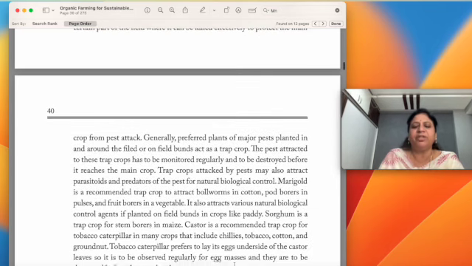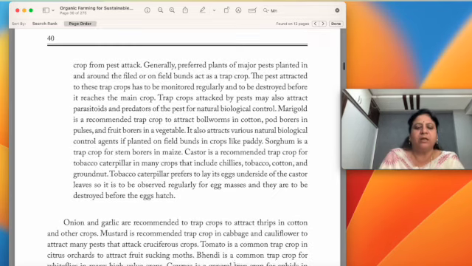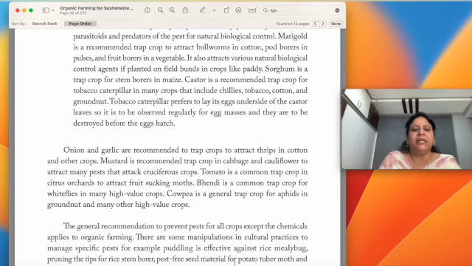Like that, castor is very well recommended trap crop for the Spodoptera litura in many crops, including tobacco. Onion and garlic are recommended as trap crops to attract thrips in cotton and other crops. Mustard is recommended as a trap crop in cabbage and cauliflower to attract many pests that attack cruciferous crops.